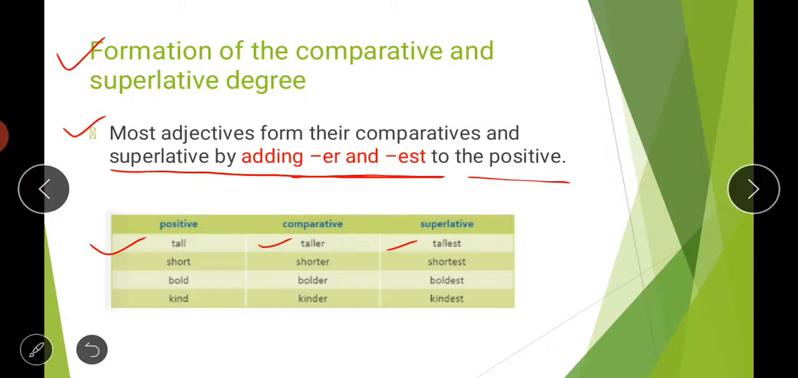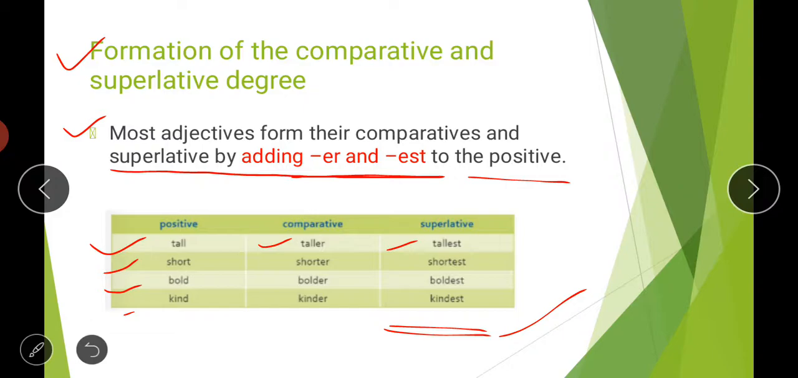Then short, shorter, shortest. Bold, bolder, boldest. Kind, kinder, kindest. So I hope it is clear to you that in some cases we just put er in case of comparative and est in case of superlative degree with the positive word. Tall, taller, tallest. Short, shorter, shortest. Bold, bolder, boldest.